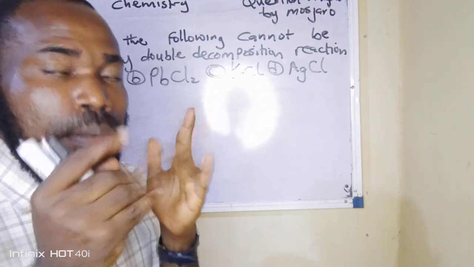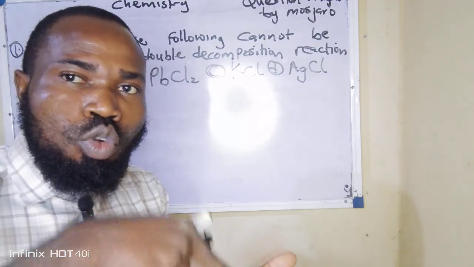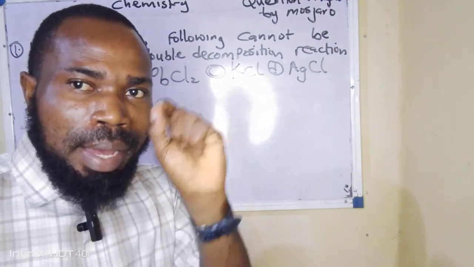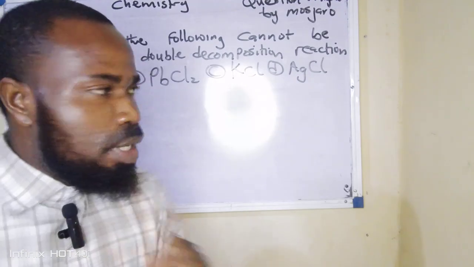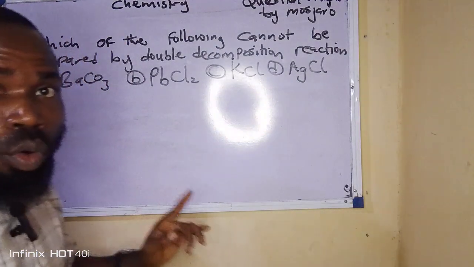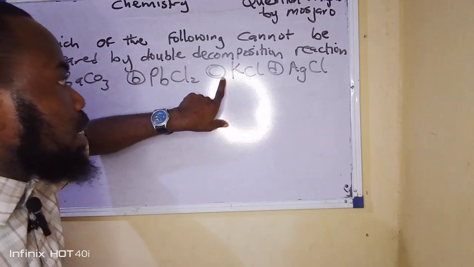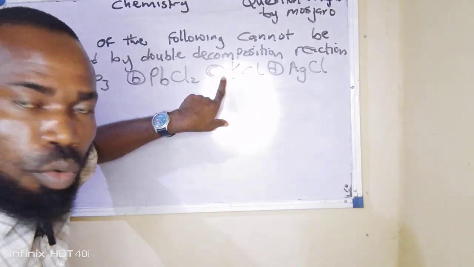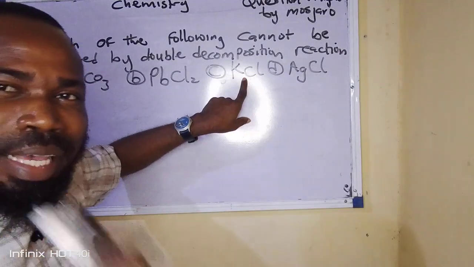Remember, like we said, salts that are insoluble in water are prepared by double decomposition. Like I rightfully said, we need to be analyzing each of the options. The answer is already there staring at us. The answer obviously is C, potassium chloride. Potassium chloride is a soluble salt.